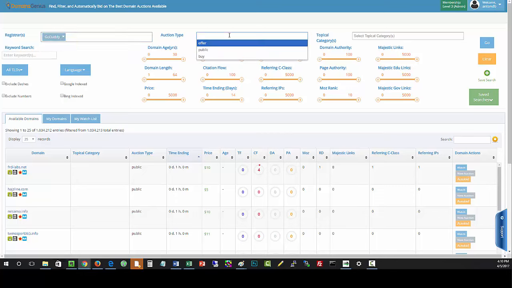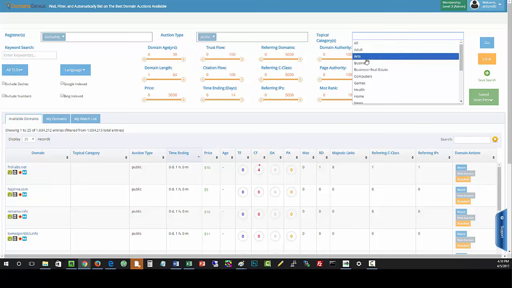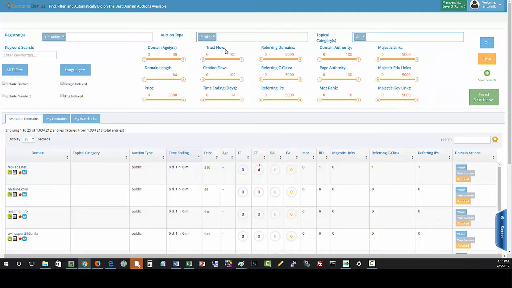Auction type, we have different ones available. As you know, GoDaddy has public auctions and then buy it now auctions. For the purpose of this, I'm just going to select public. And then if you want, you can select different topical categories. There are a few to choose from. I'll just select all to start. If you wanted to, you could put a keyword search in here.